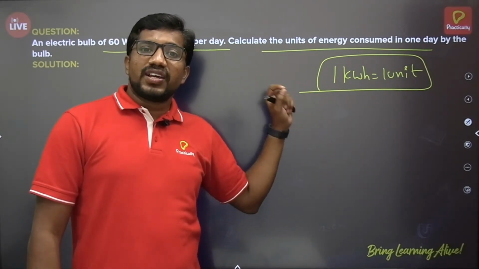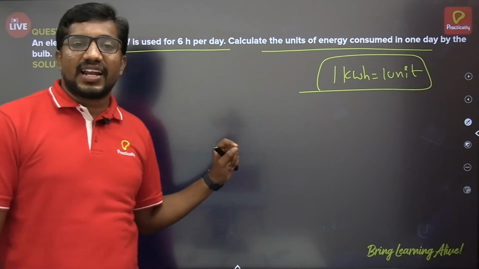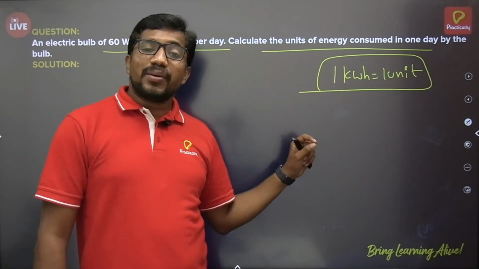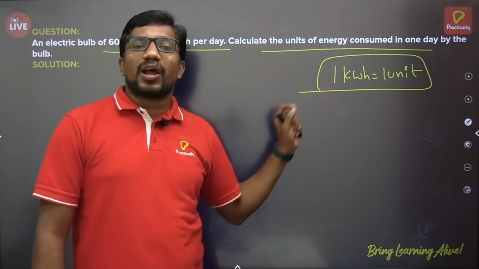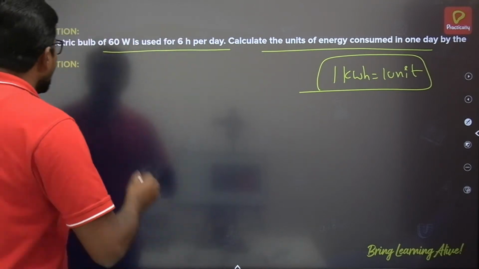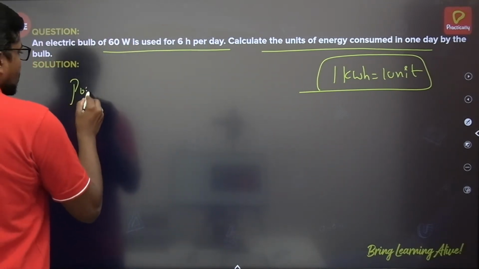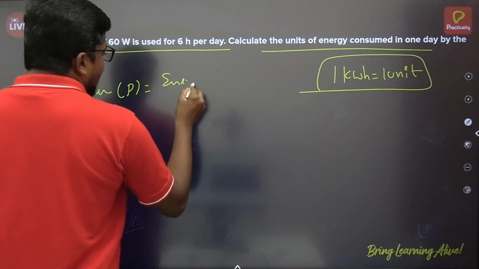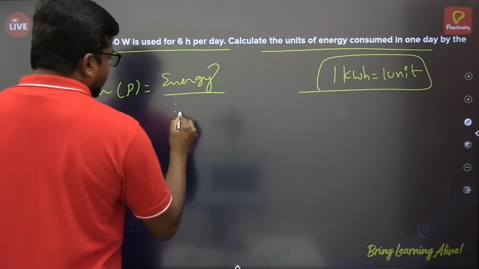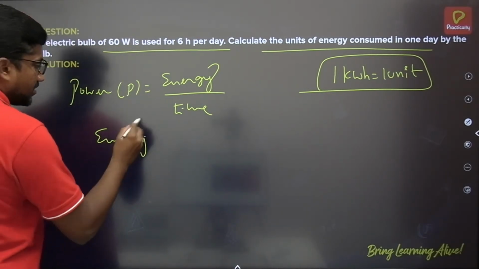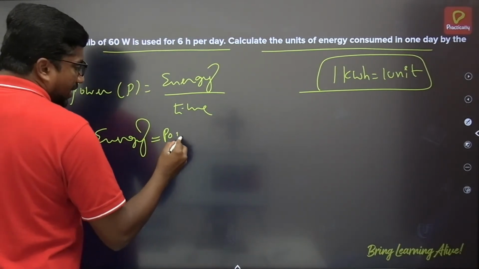But in terms of the units, if you want to represent this electrical energy, first you have to calculate in terms of kilowatt hour. Then how many number of kilowatt hours you will get, that many number of units of consumption has happened. Okay, so power P is equals to, we know that it is energy by time, and then we can say here energy is equals to power into time.